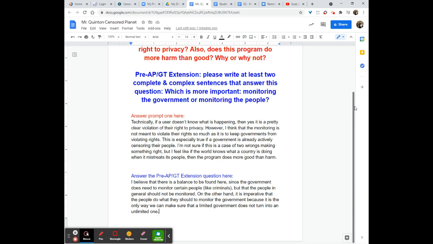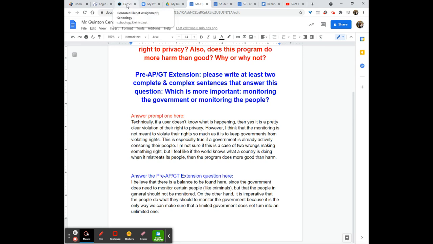Answering the GT extension, I say that the government should monitor some people like criminals. If they are trying to catch bad people, they have to be able to monitor them to do that. And then, of course, the people should always be keeping tabs on the government because we don't want the government to become an unlimited government. Maybe you feel differently, or maybe you think that the government should monitor people. I don't know. Tell me what you think for my pre-AP GT folks. So that's what this is going to look like.